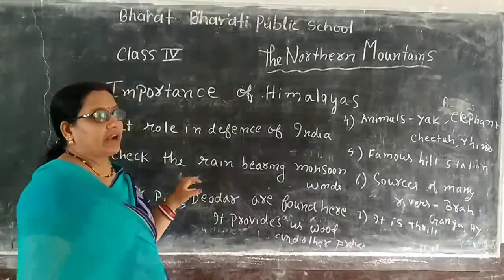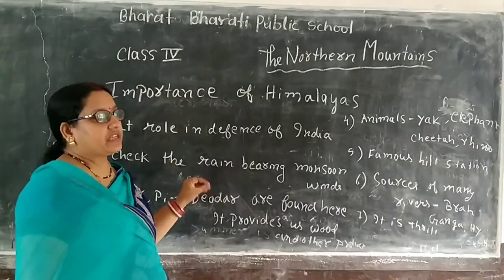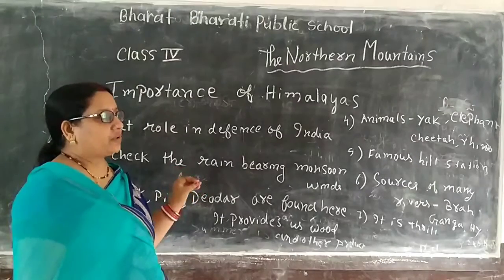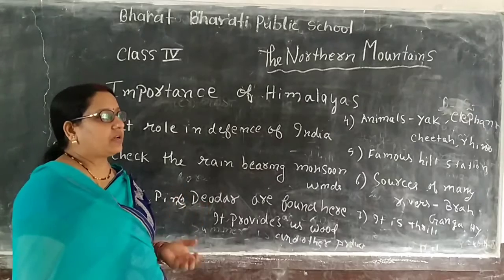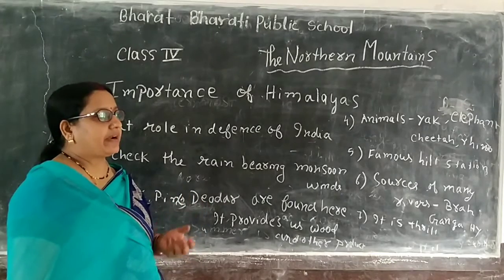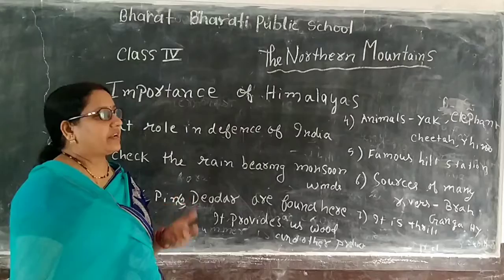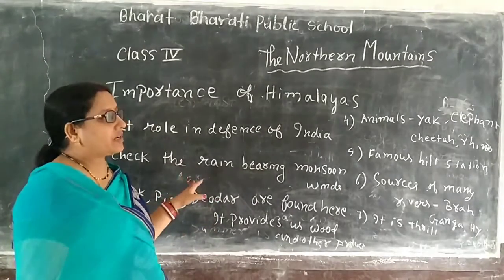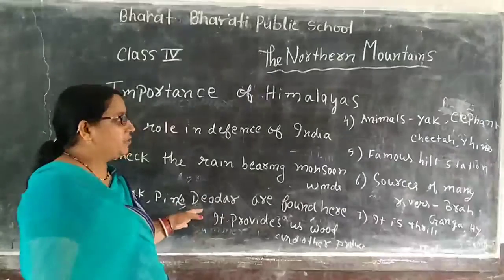These trees and plants are very helpful to us, because we get not only wood, we get medicine, gums, resin and other products. So the importance of the Himalayas is also unique.